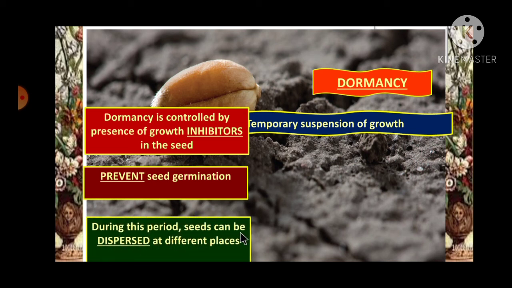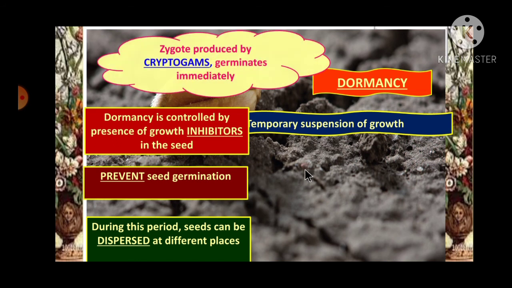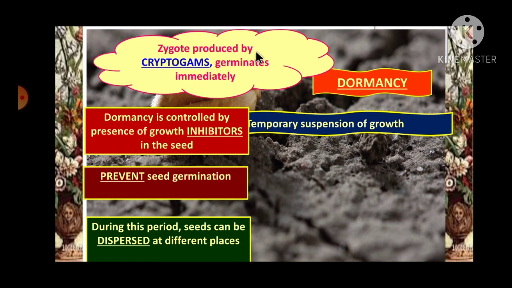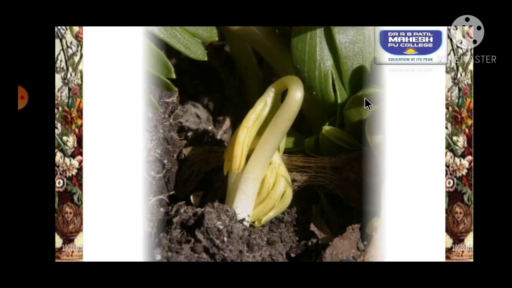During this period, seeds can be dispersed, that is they can get transferred to different places. The zygote produced by cryptogams, like algae, bryophytes and pteridophytes, germinates immediately, whereas in gymnosperms and angiosperms, seeds have a capacity to remain dormant. That is the one advantage.